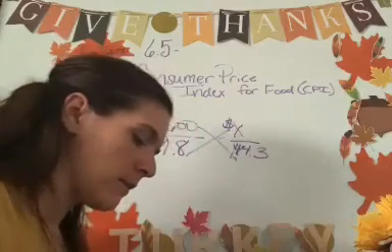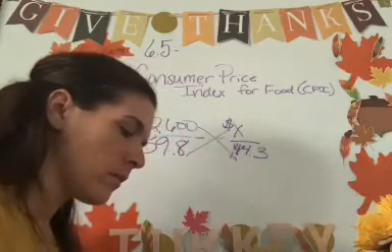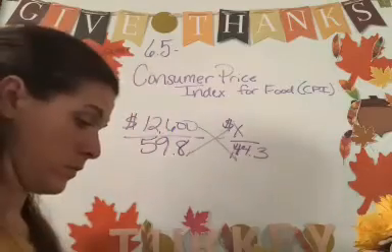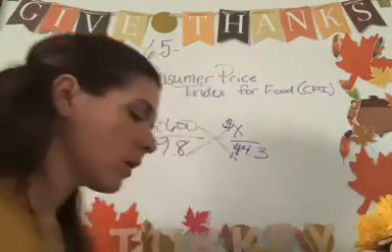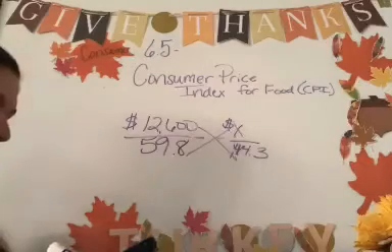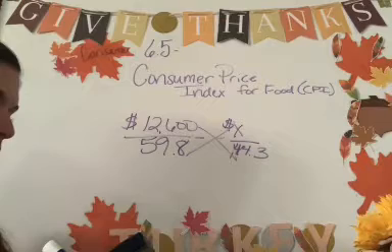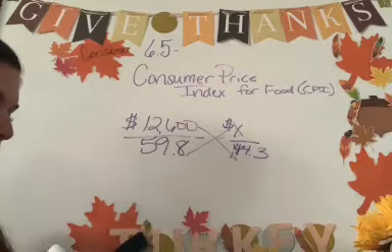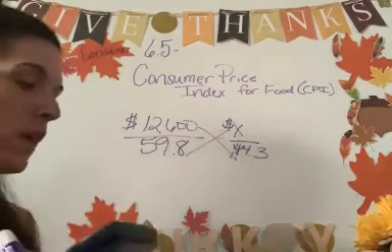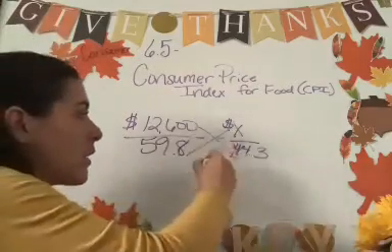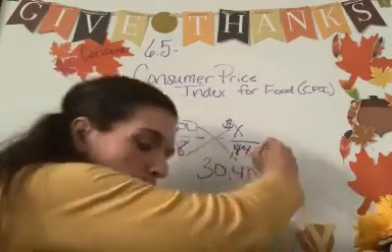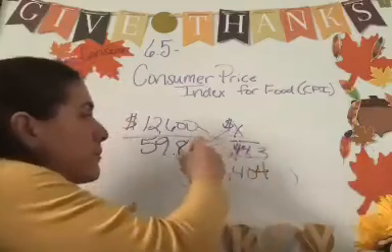Let's try that again. $30,400. Yep, there we go. 30,404 is what I got, which is the same thing.